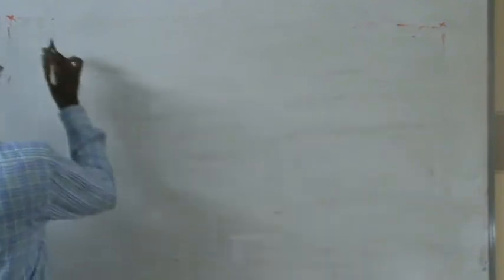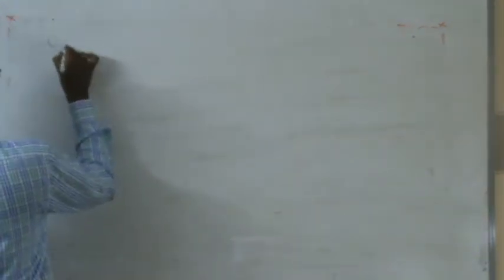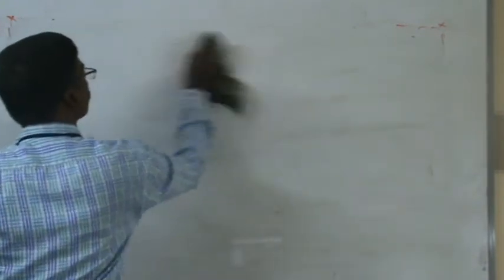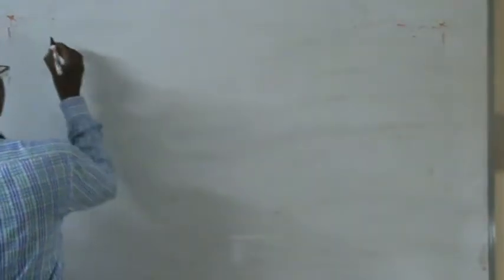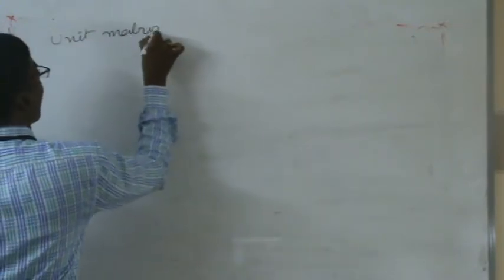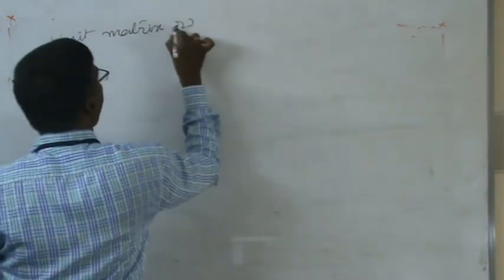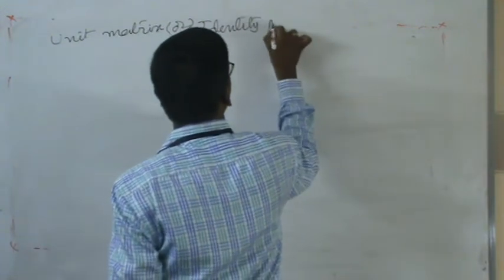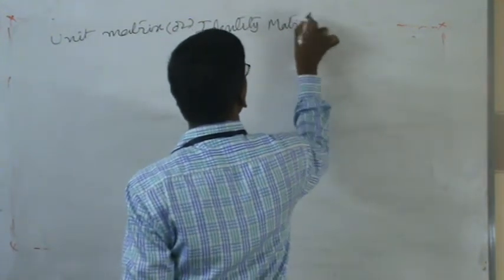Next type of matrix, that is unit matrix. Another name is identity matrix. Unit matrix or identity matrix.